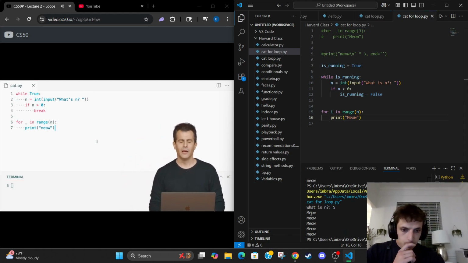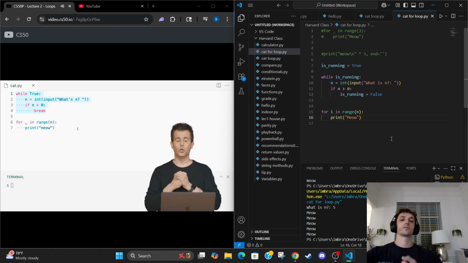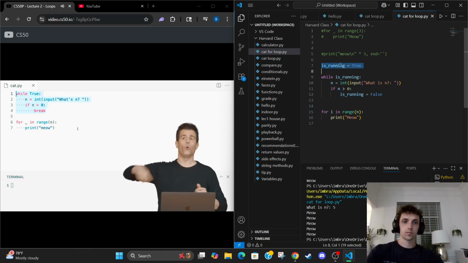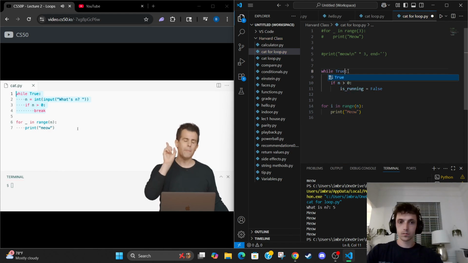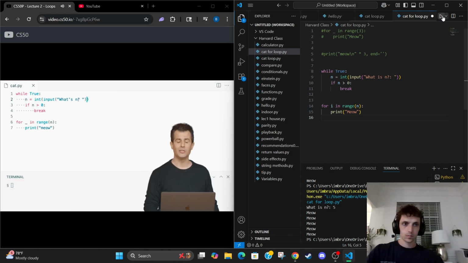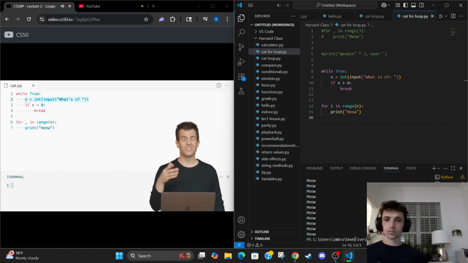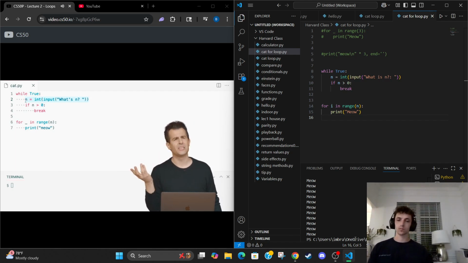So what's going on? Lines 1 through 4 deliberately implement an infinite loop that otherwise by default is going to go forever. But I'm asking a question inside of that loop. After getting an int from the user on line 2, I'm then checking, is it greater than 0? Or is it 0? Is it negative? None of which makes sense for a meowing cat.